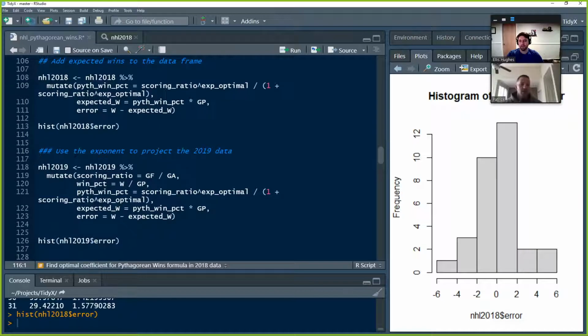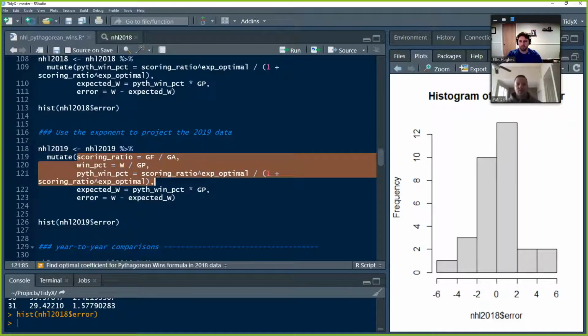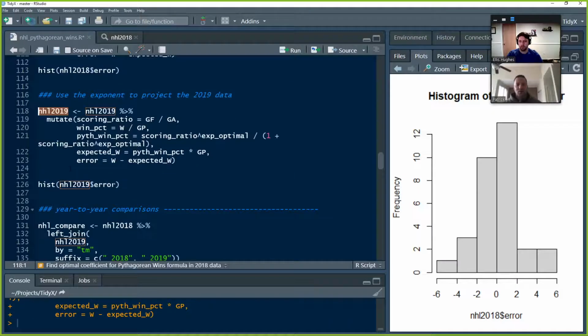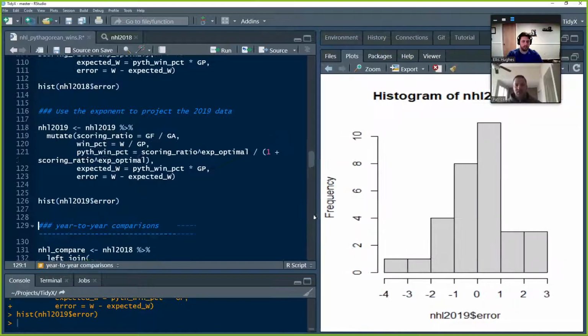But so here we go. We're going to put this into our 2019 data now, so we're actually going to visualize some of this. We take the 2019 data. We again create our scoring ratio, our win percentage, our Pythagorean win percentage, our expected wins, and the error. So all the same steps, all in one for 2019. We get our histogram of our error, similar type of stuff.